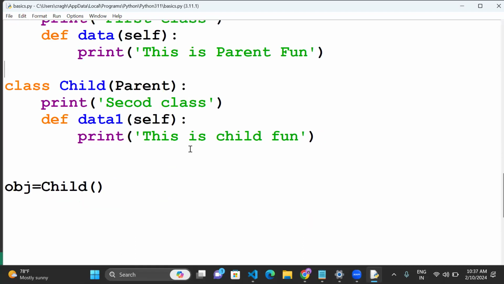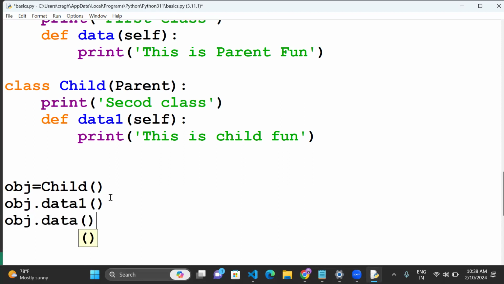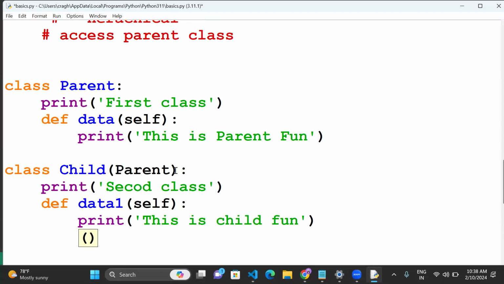In that case, what exactly do we do? Object dot data one function, and object dot data also you can call here. Why? Because we already derived here. So within this child, as of now, the parent class also is there. So using these objects, you can access this data. This is called single inheritance.